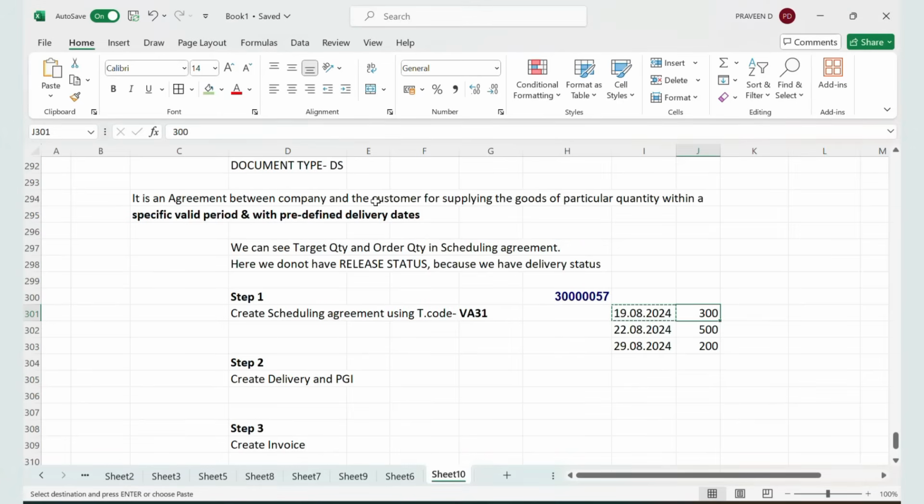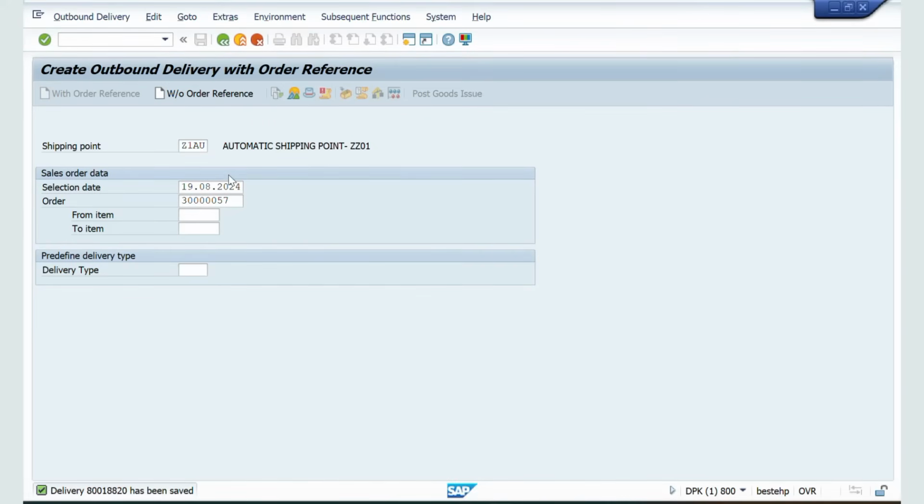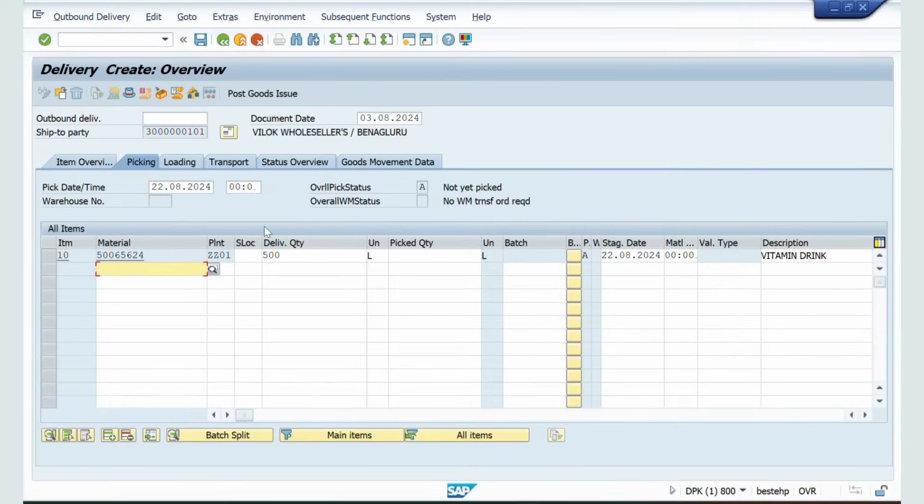Okay, and what is the next delivery date? The next delivery date is 22.08. Now give 22.08. Click enter. What is the target delivery quantity? 500. And give the picked quantity 500. Click enter and perform goods receipt.